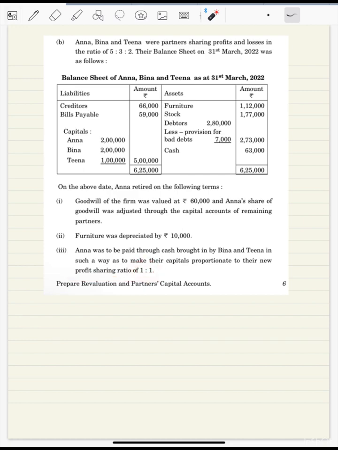In this question, the retiring partner is to be paid by the cash which these partners are going to bring, and after that their capital will also be in proportion. In this case, we'll take the closing capital of all the three partners. Okay, we'll solve this and we'll understand that. So let us start solving this question.